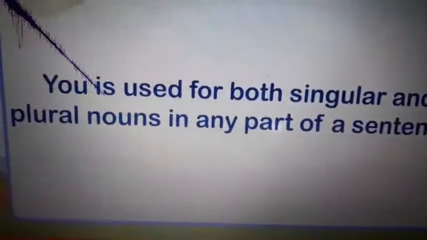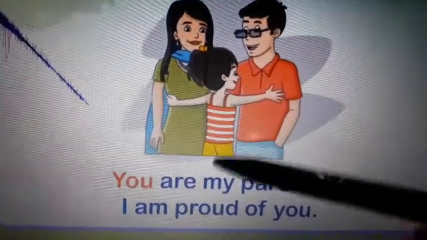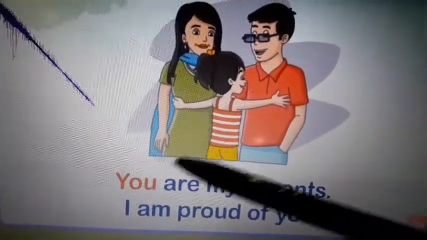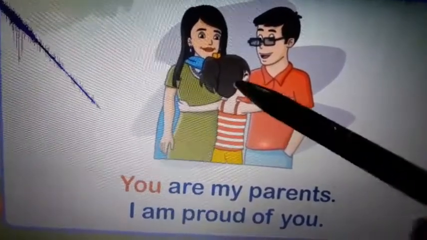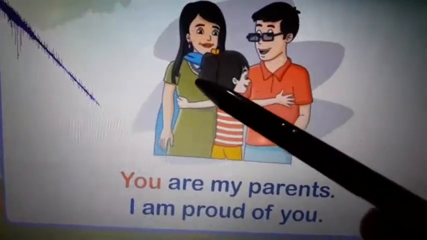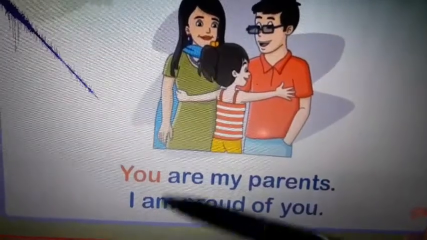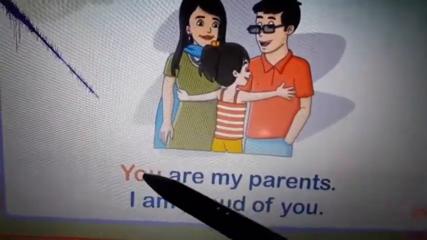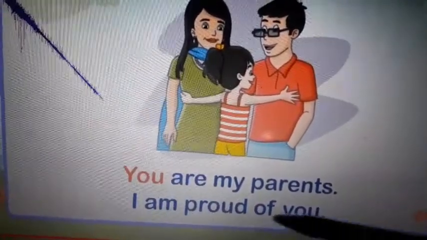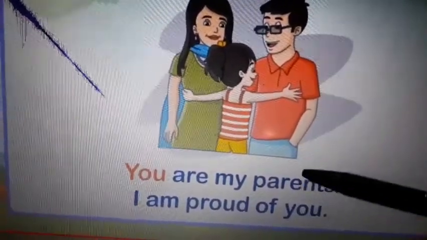You can see the example here. You are my parents. I am proud of you. Here you has been used for the parents, the plural noun, and here also.